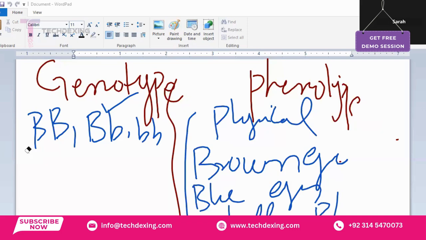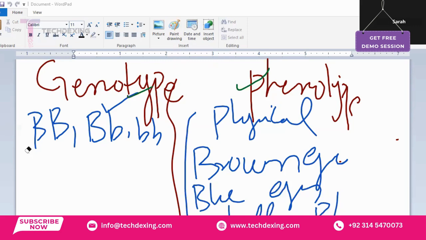And genotype is the combination of alleles an organism has, basically, right? So this is about phenotype and genotype. Phenotype basically represents the physical appearance, and genotype basically represents the genetic makeup.